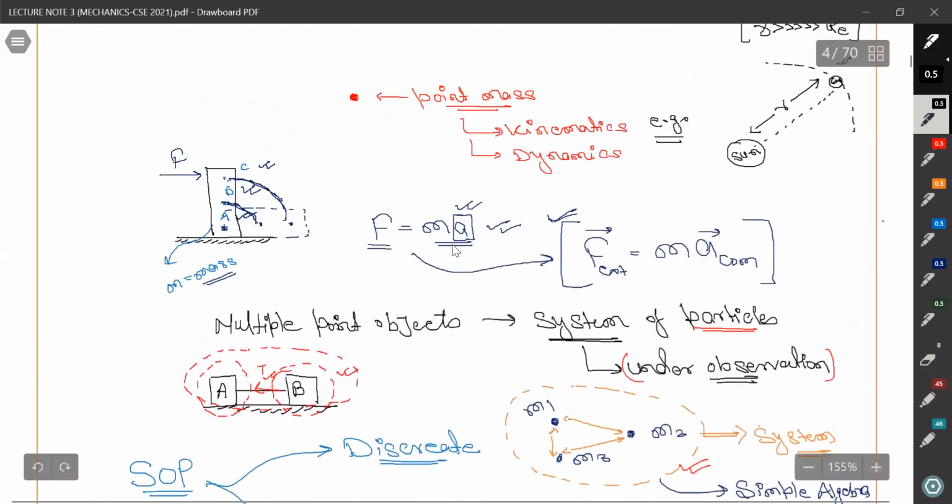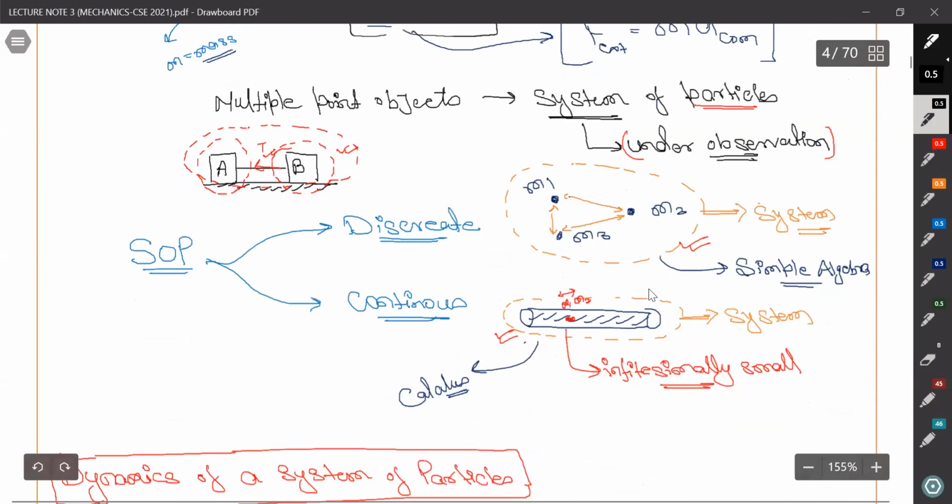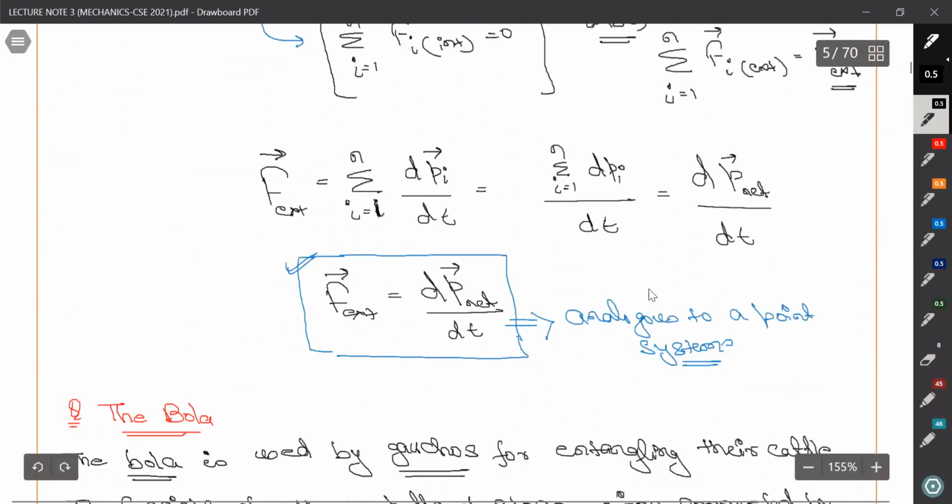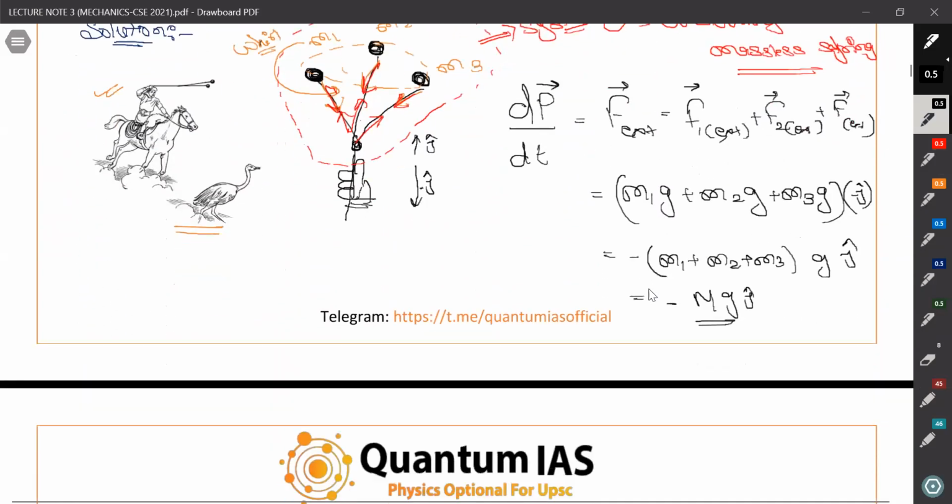Yes. Just look at this. What we have written here. So this is the whole body. If we concentrate the whole mass at its center of mass, if we assume that, we can write this formula. We can apply this formula for its center of mass. This is what I am trying to say. So what is the need of the center of mass? Why are we studying center of mass?